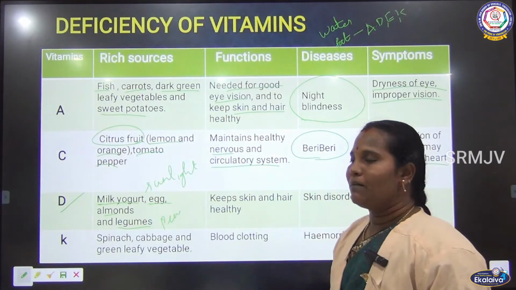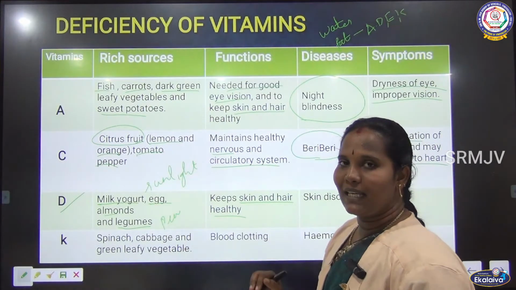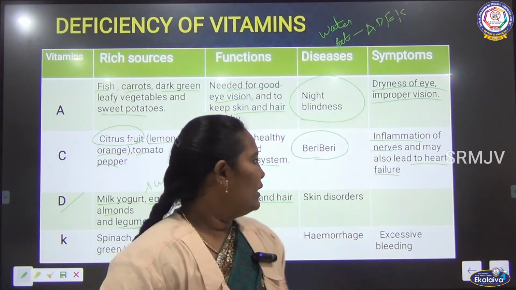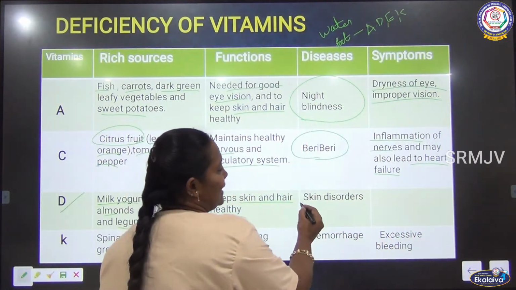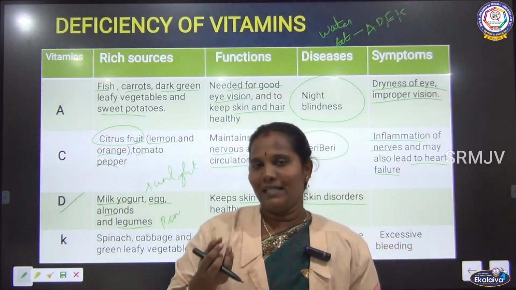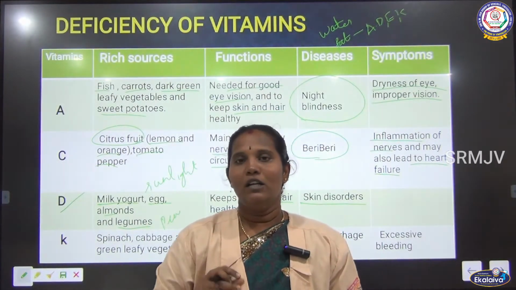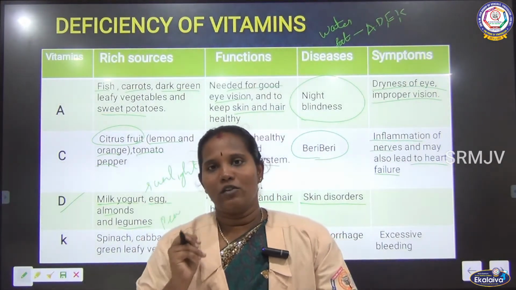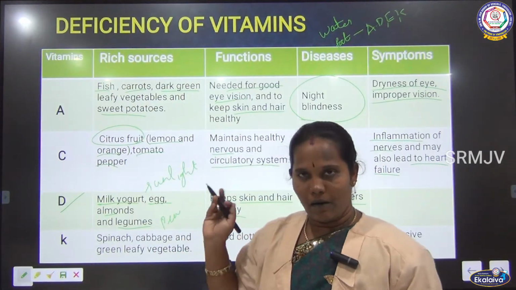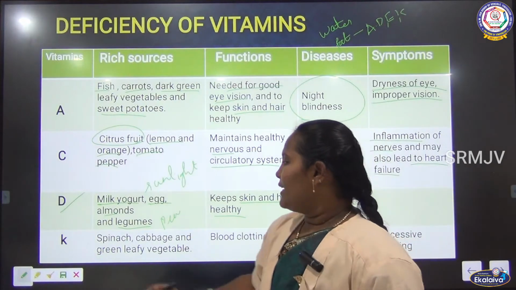What are the functions of vitamin D in our body? It keeps our skin and hair healthy. And then the disease is skin disorders. I told you the melanin pigment is there. It gives the normal skin to our body. Suppose the sunlight is not present on our skin, then we often get skin diseases. Clear? Next one, vitamin K.